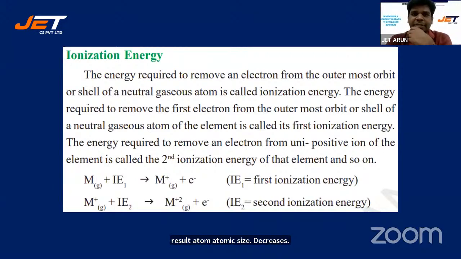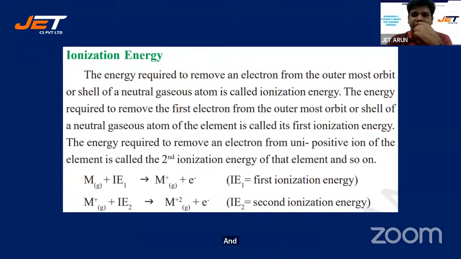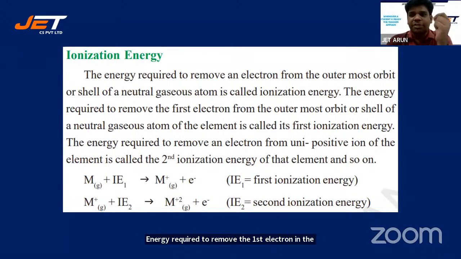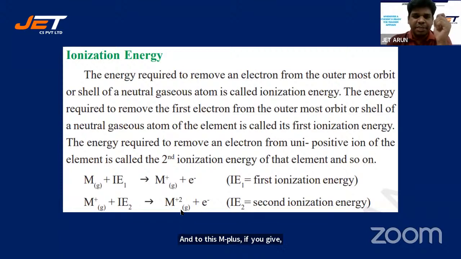Let's look at how the ionization energy varies along the period, or how it is defined, first of all. Energy required to remove an electron from the outermost orbit or shell of a neutral gaseous atom is called ionization energy. Energy required to remove the first electron from the outermost orbit is called first ionization energy. The energy required to remove an electron from a unipositive ion is called second ionization energy. Here is a symbolic representation. Let's say you've got an element M, and if you give ionization energy to that, one electron is knocked out. To this M plus, if you give second ionization energy, another electron is knocked out, and what you get is M2 plus.